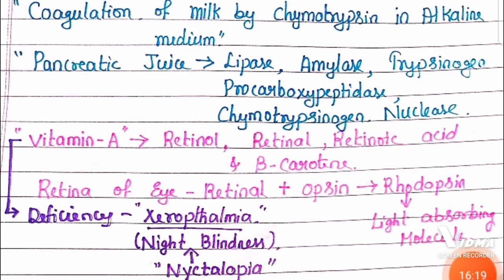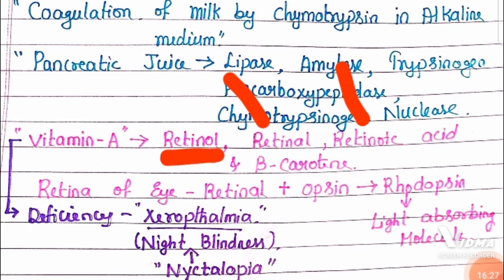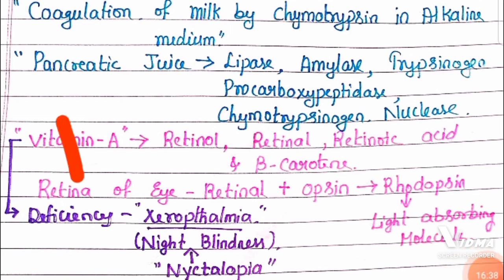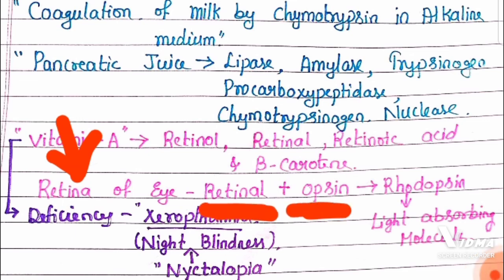And remember, vitamin A consists of certain compounds called retinol, retinoic acid, alcohol, aldehyde, carboxylic acid, in addition to beta carotene. And remember, the retina of the eye is going to utilize retinol, and that retinol combines with opsin to form rhodopsin.